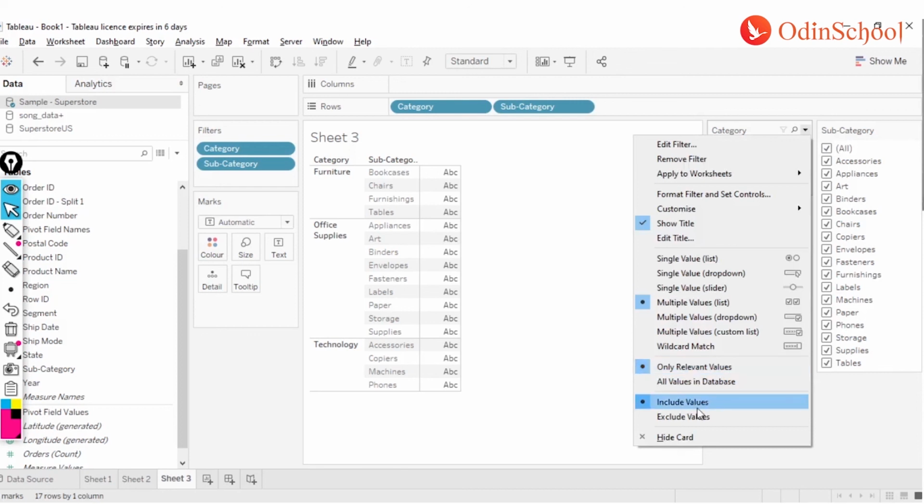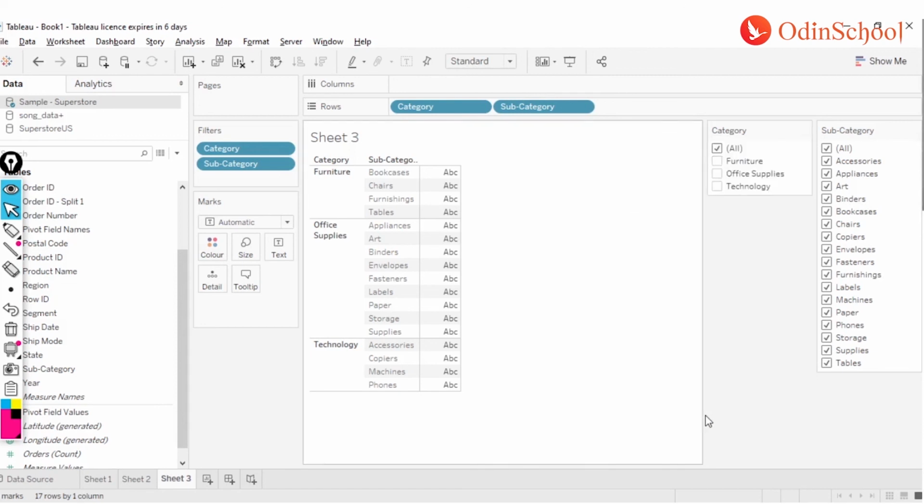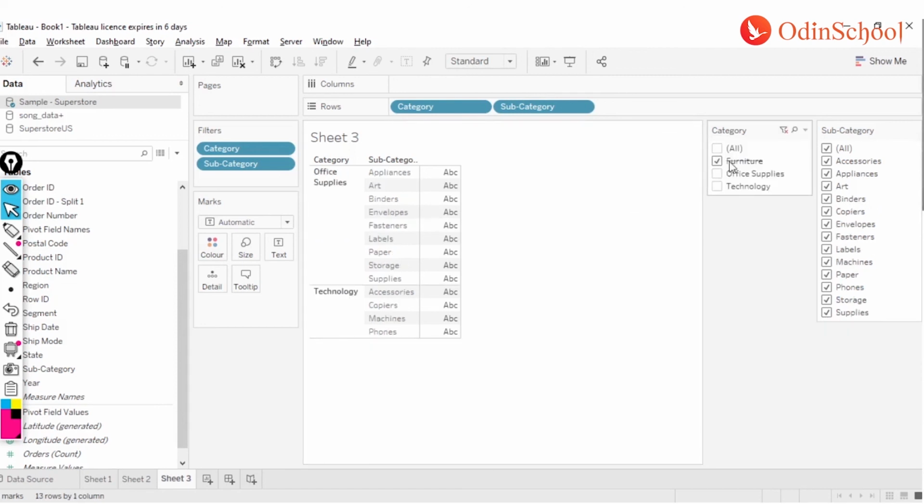Include and exclude is the same thing I shared earlier. If you have an exhaustive list, by default it's going to be include, and that's how it should be to a great extent. I feel having exclude is not a very good behavior. I'll show you why. If I'm using the exclude button, it strikes out technology and furniture. It doesn't look so good.